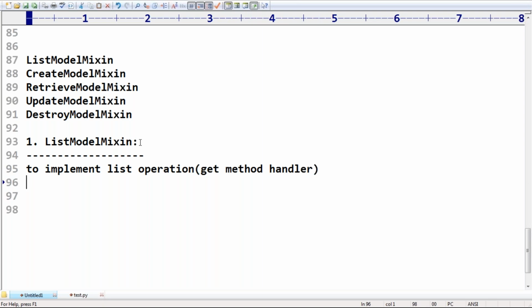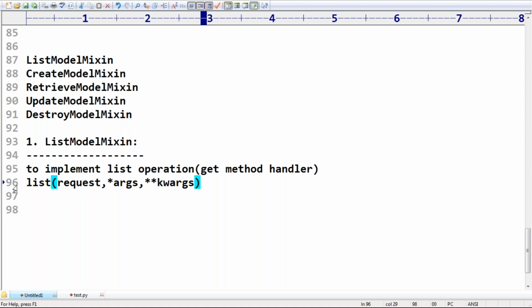This mixin class provides one method, and you can happily use this method in your view class. Mixins are meant to provide methods which are used by the child class. Which method? list is the method, with request and keyword args.